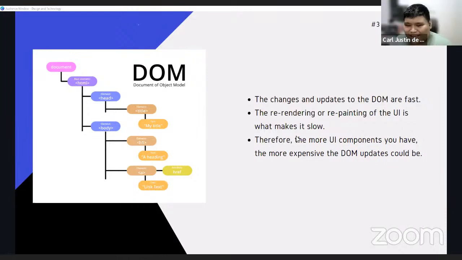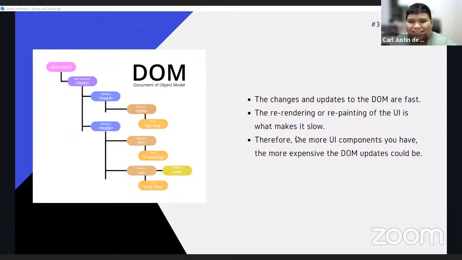So how did React solve this? This is where they use something called the virtual DOM. A virtual DOM is just a representation of the real DOM in the form of JS objects, or to be exact, a tree data structure of plain JS objects that exist in memory. Compared to the real DOM, rendering of the virtual DOM is much faster because it is never rendered on the screen. The repainting or reflow is done only in the end. Maybe I'll just show you the step-by-step process, or a vague representation, of how the virtual DOM changes the actual DOM.